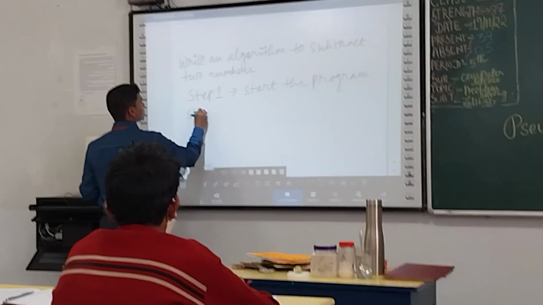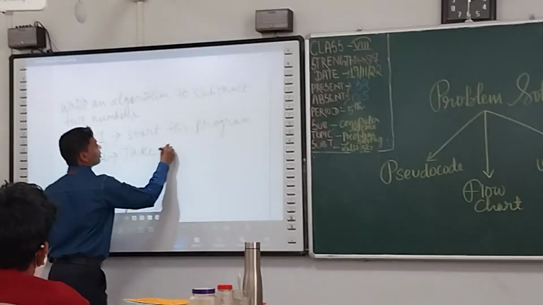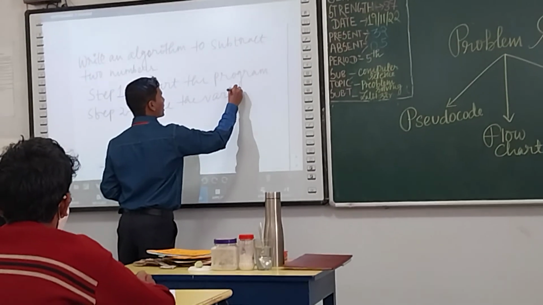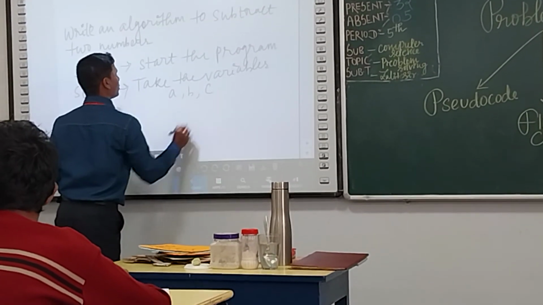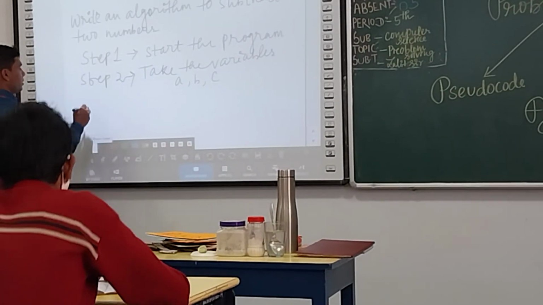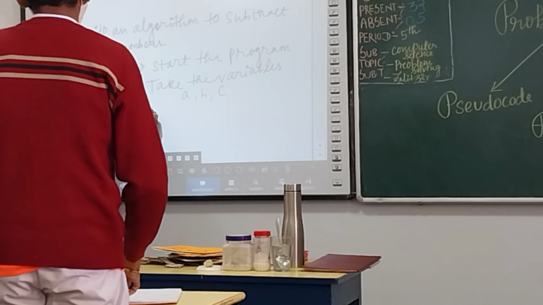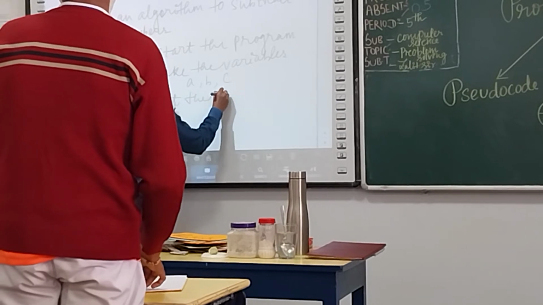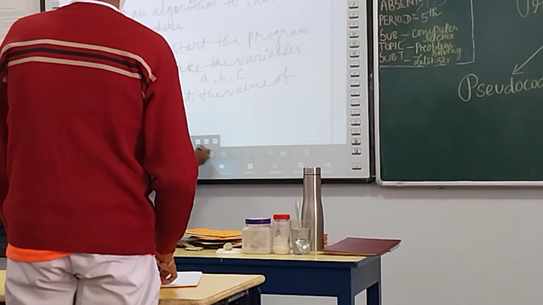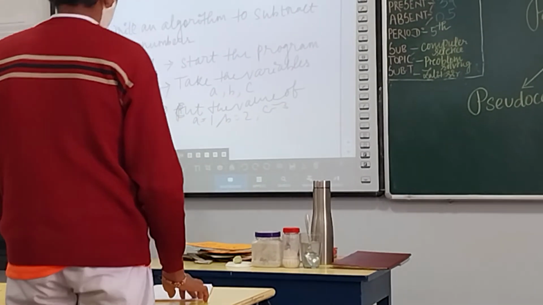Step 2. Take the variables. Yes, we have to input, right? Take the variables or just write the input also. How many variables do I have to take? Three variables. A, B and C. Okay. Next, what is step 3? Put the values of A, B, C. Yes, also write it down as steps, no problem. Put the values of A equals 1, B equals 2, C equals 3. Yes or no?